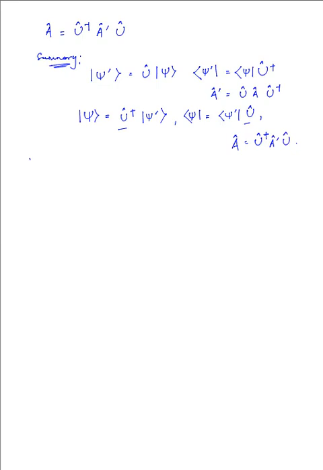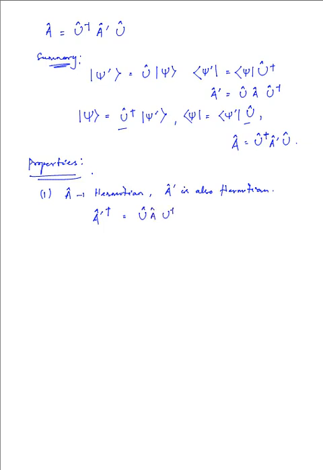Let's discuss a few properties of those transformations. Now the properties of unitary transformation, first one: if A is a Hermitian operator, then its transformed A prime is also Hermitian. That is to say, if we have the adjoint of A prime, then we have U A U adjoint, and we take the adjoint of the whole of it.